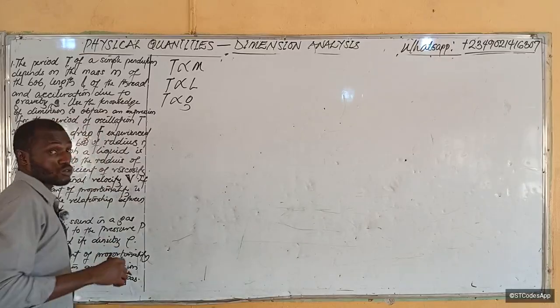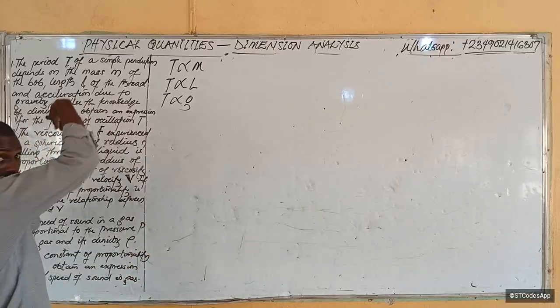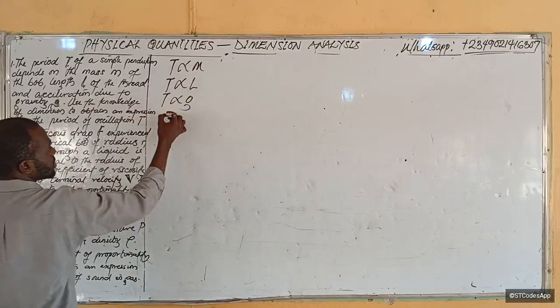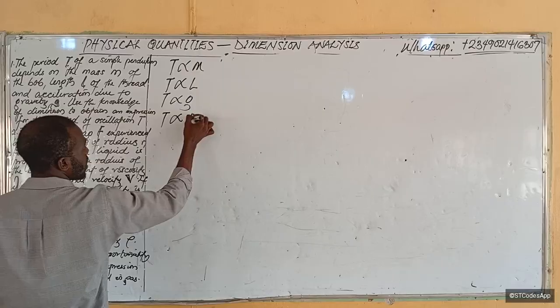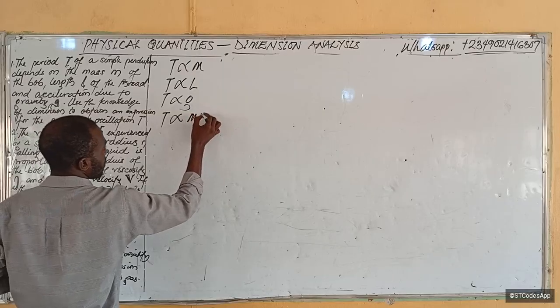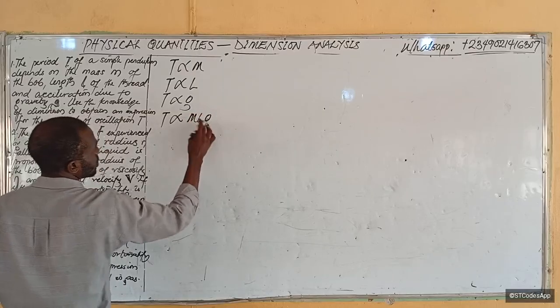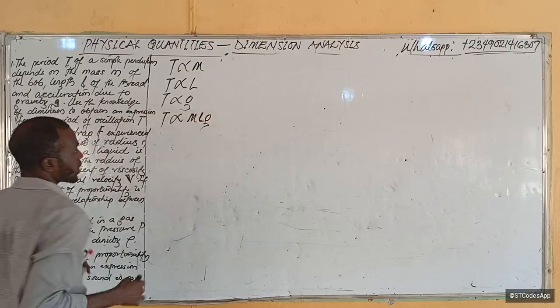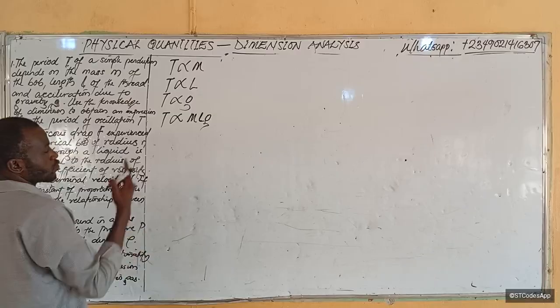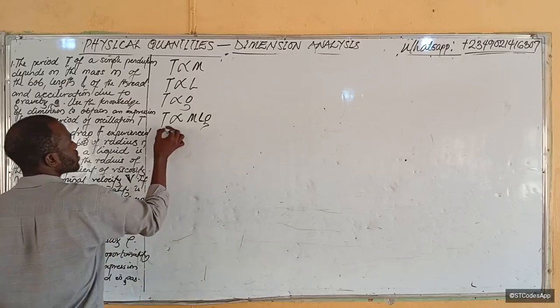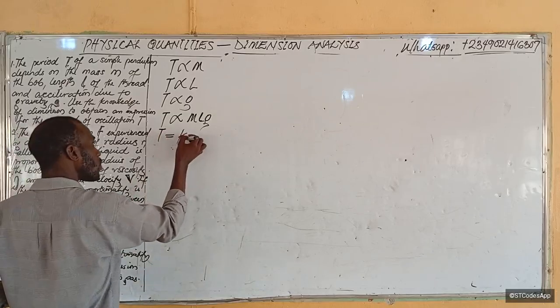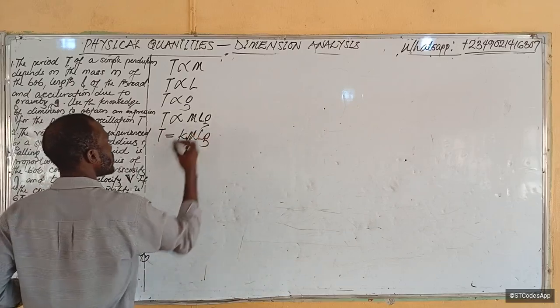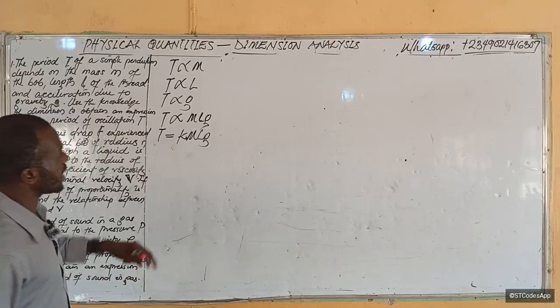Since they said it depends on these three, I can merge them together by saying that T is directly proportional to m, l, and g. So l here is small l. All right. If this is the case, mathematically speaking, T is equal to k m l g.